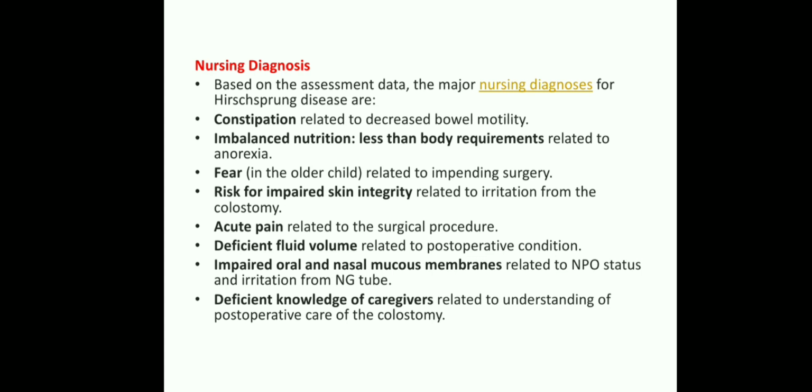And the next one is imbalanced nutrition, less than body requirements, related to anxiety or anorexia. And then the next one is fear in older children, because in newborns we can't recognize whether the baby is having fear or not, so you should write older children. Okay, it is related to impending surgery. Next one is risk for impaired skin integrity related to irritation of the colostomy. Here they are doing the colostomy surgery.